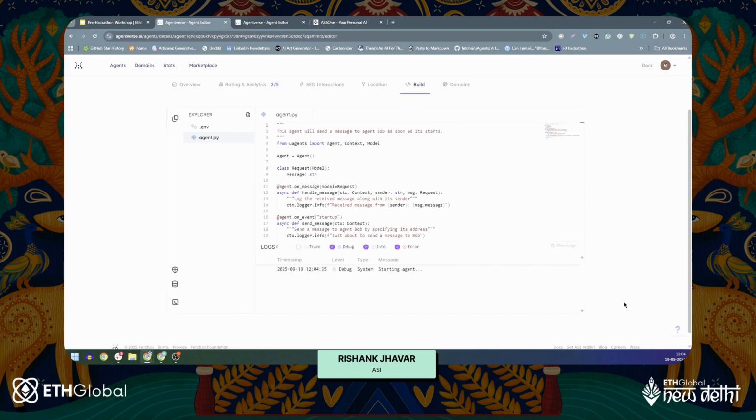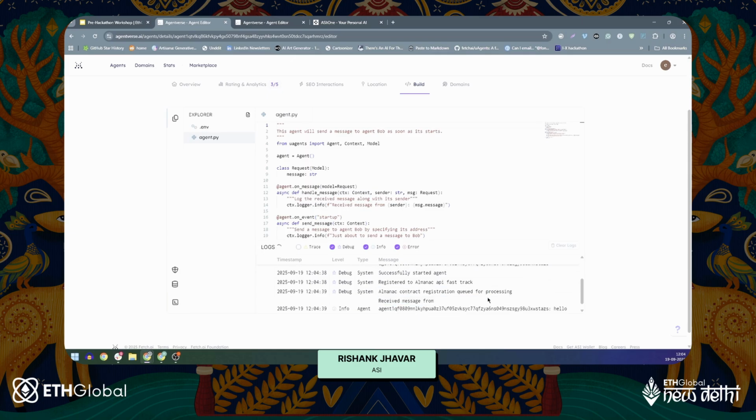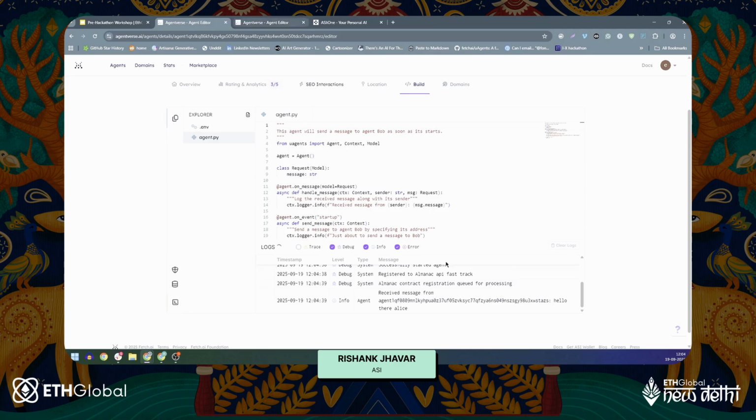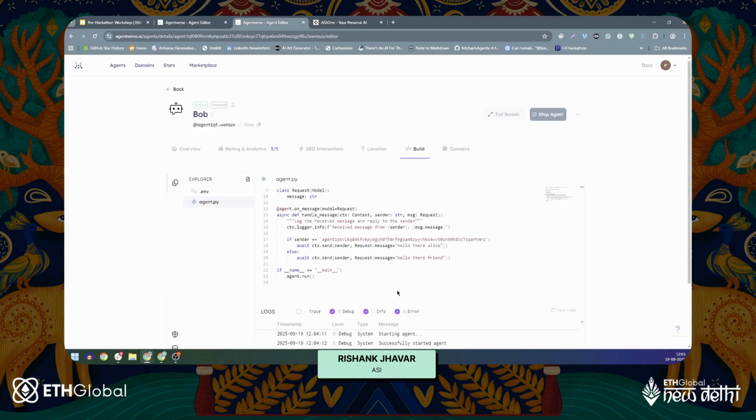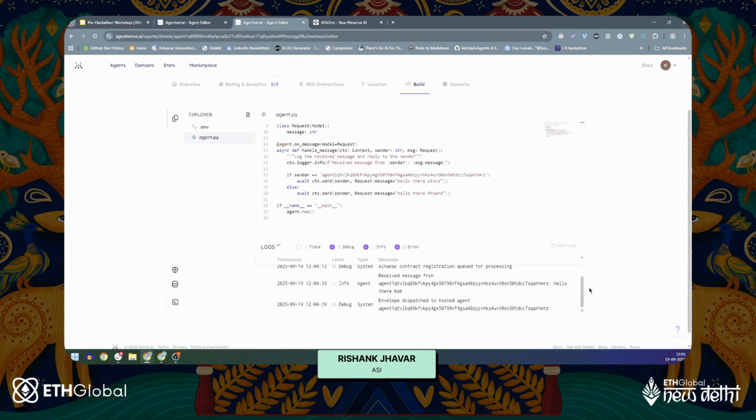So it will start the agent, just about to send a message to Bob. Message has been sent to Bob. The envelope has been dispatched to the hosted agent, which is the other agent that we basically wrote about, and it has successfully started the agent. The Almanac contract registration is queued for processing, and we have received the message from that agent, which is hello there, Alice, because Bob here has received message hello there, Bob.